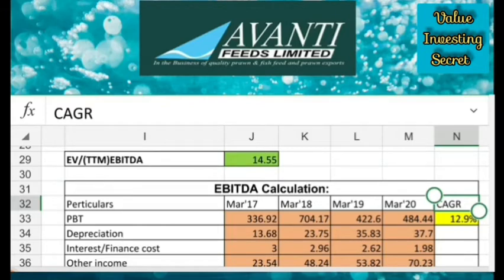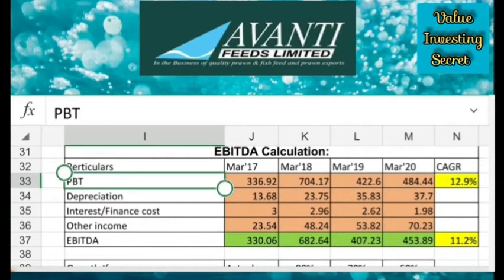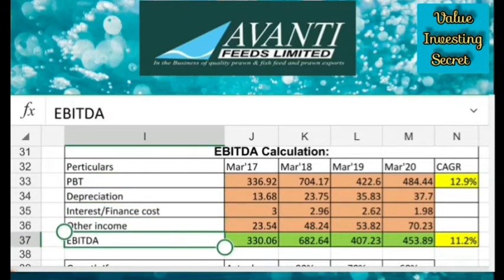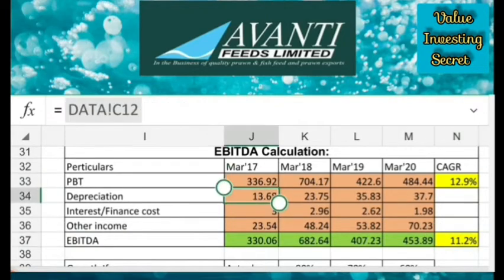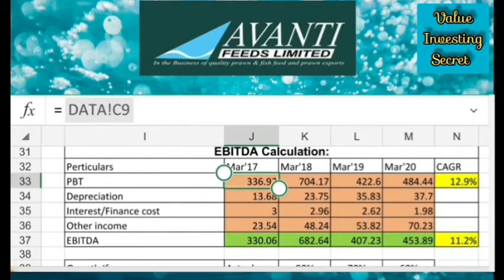For this we need PBT, that is profit before tax, then depreciation, interest or finance cost and other income figures. These data we can get from the annual report of the company, where they will be easily available. We can get the EBITDA by adding profit before tax, depreciation and interest and subtracting the other income from these values.